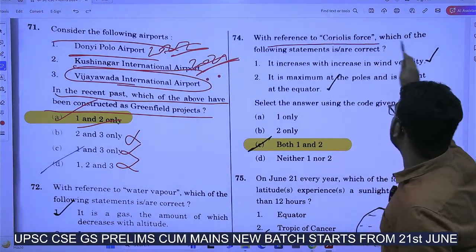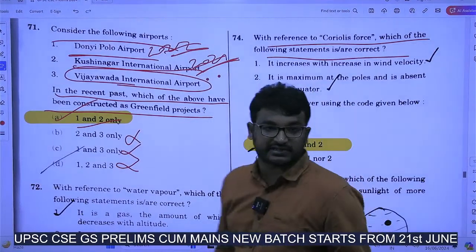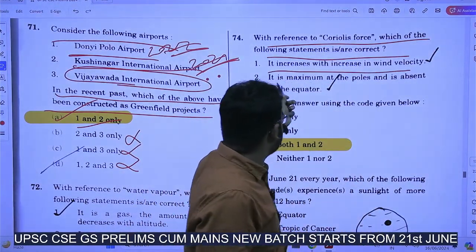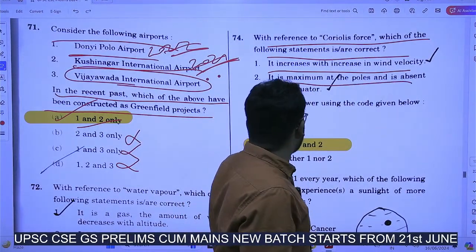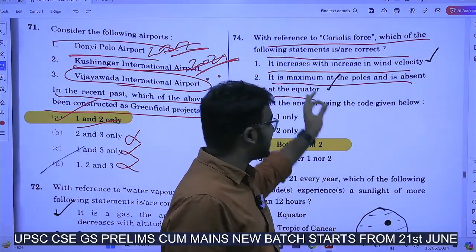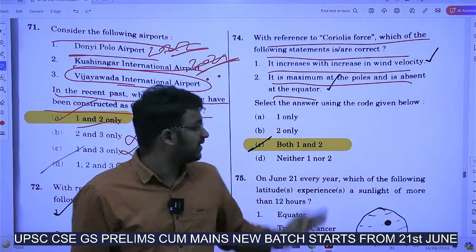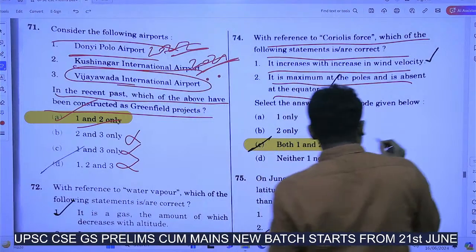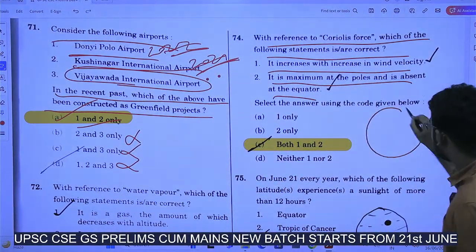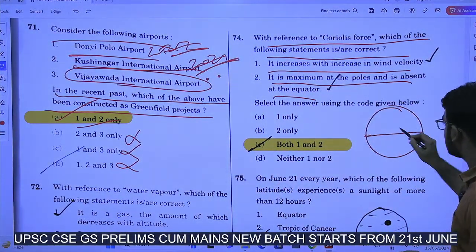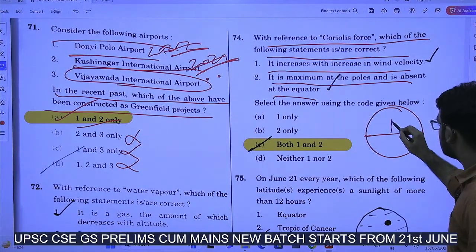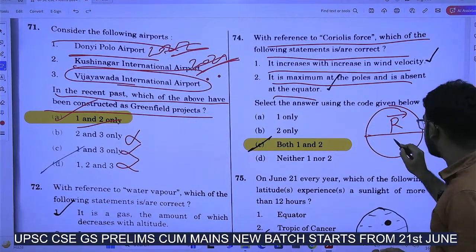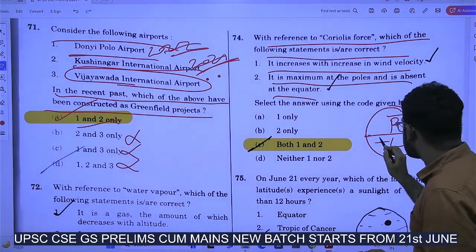With reference to Coriolis force, which one of the following statements are correct? It increases with increase in the wind velocity. It is maximum at the poles and is absent at the equator. This is also direct statements from our NCERTs, right? The basics of geography. You all know that due to Coriolis force, there will be rightward movement in the northern hemisphere and leftward movement in the southern hemisphere.